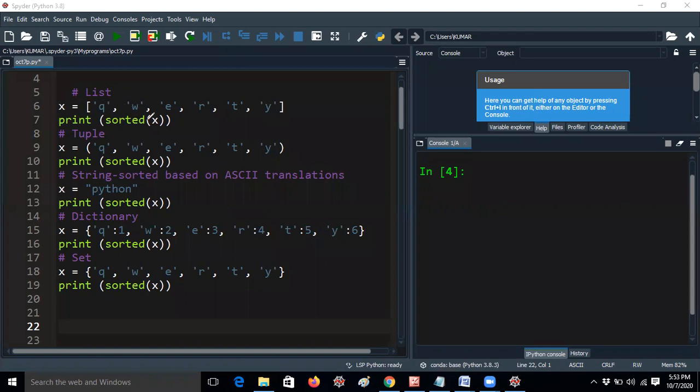For example, if I am giving sorted of X, then I will get the elements in list format, that means in square brackets. So with sorted of X, which letter will come first, guys? Q, W, E, R, T, Y. I think you have heard what QWERTY is. This is a QWERTY keypad. You know that. You always prefer it in your mobile apps.